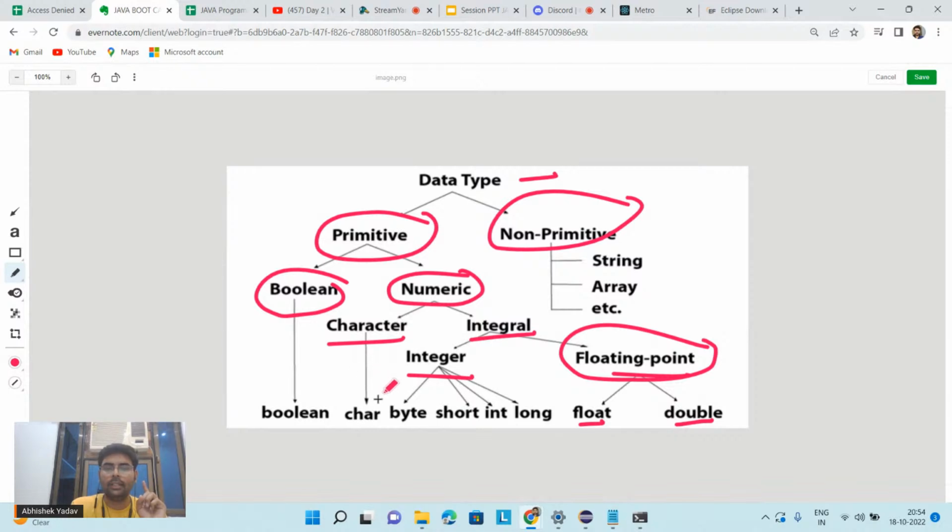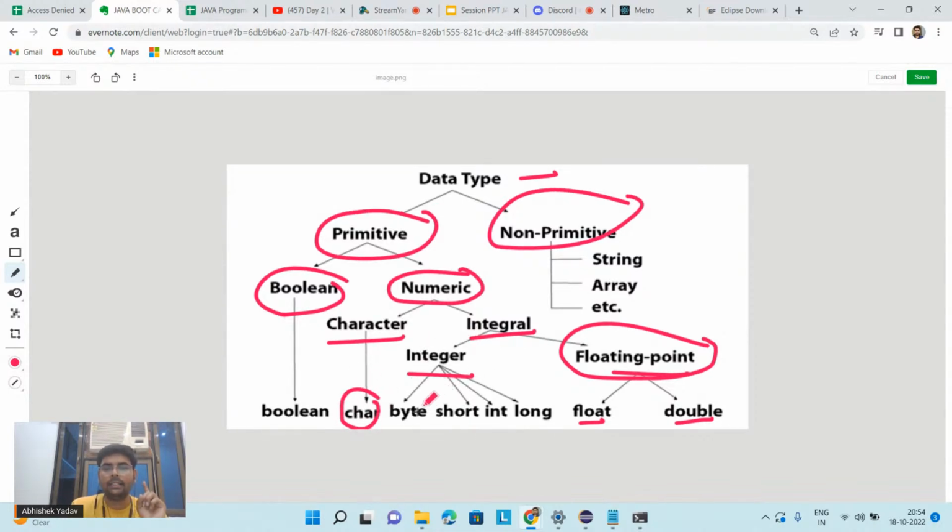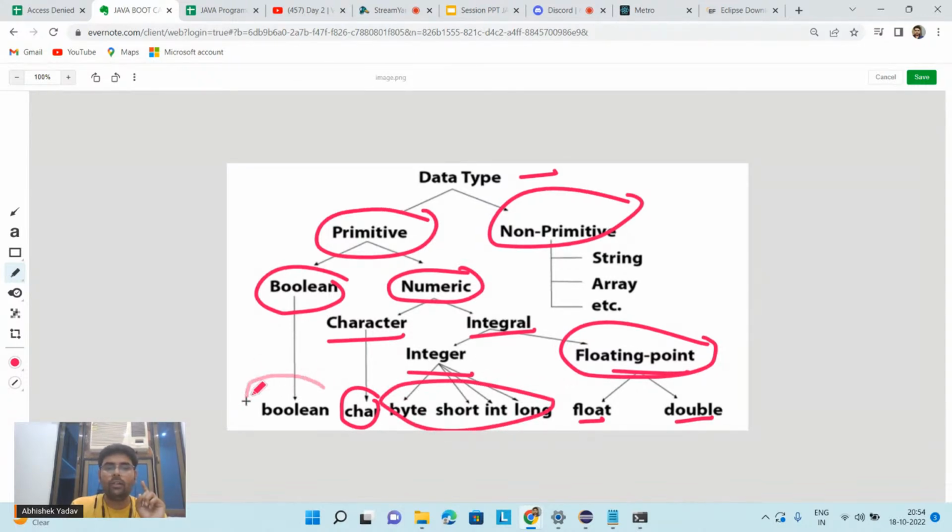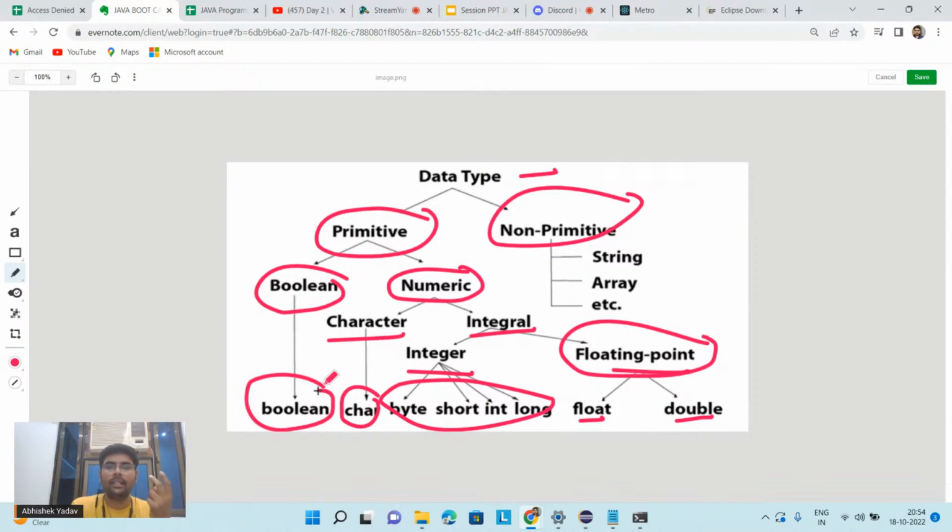If I want to store a character, then this is char, and for the integer part, that is byte, short, int, long, we will come to this part. And if I have to store the data as true and false, I have to use the Boolean data type.